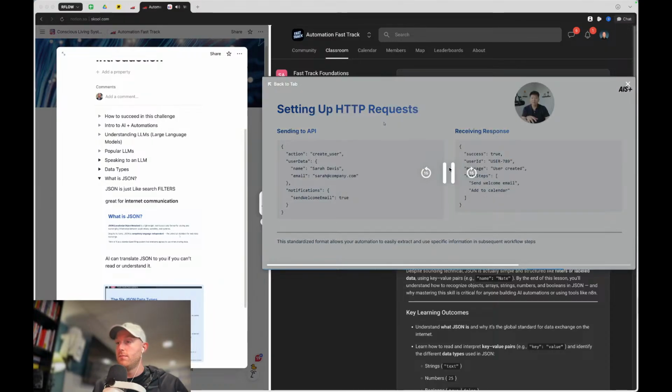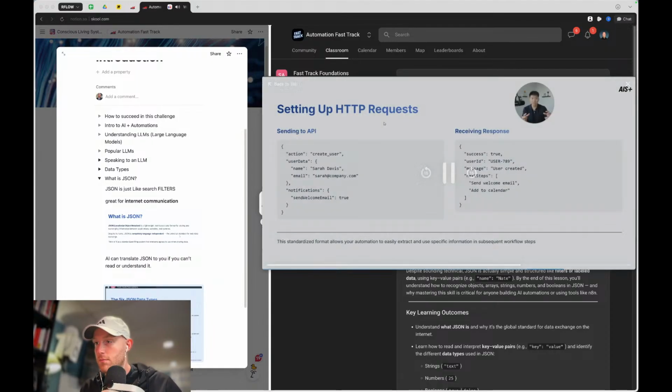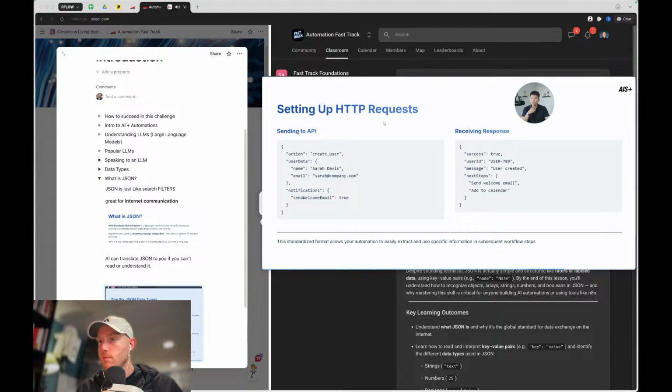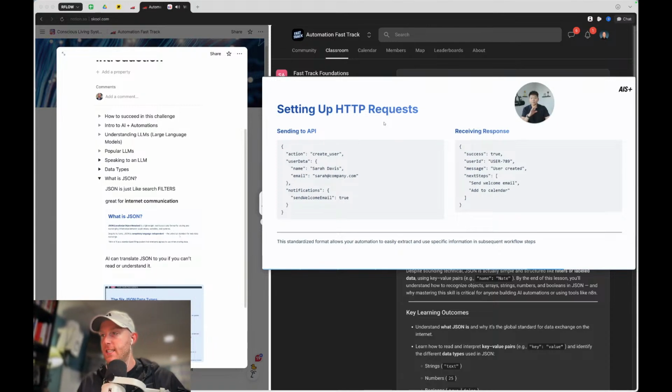Let's say you're setting up an HTTP request, which there'll be a video after this about APIs and what HTTP requests are at a high level. But basically, let's say I am having my agent send a request to my CRM. This is basically saying, okay, Mr. or Mrs. CRM, here's what I want you to do. The action I want you to take is the create user action. Here's the user data. It's an object of this user. This person is named Sarah Davis. This person's email is sarah@company.com. That was my user data object.